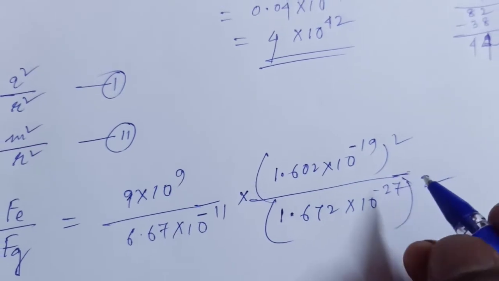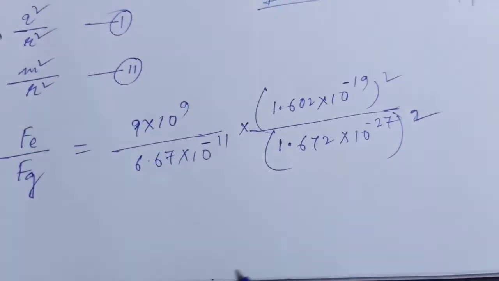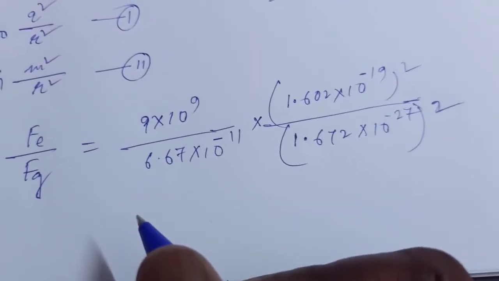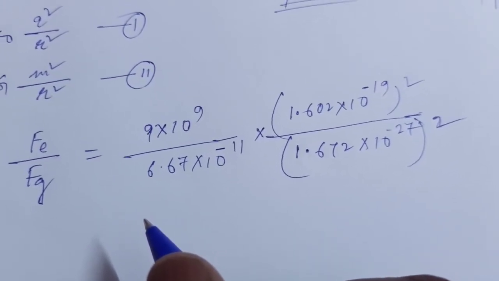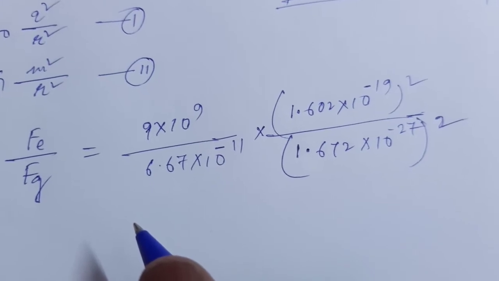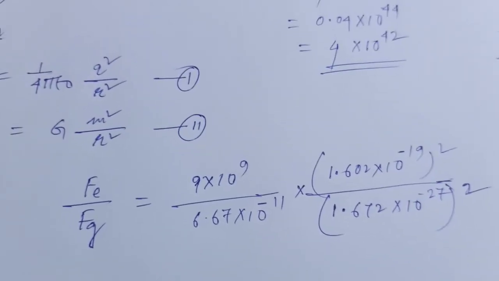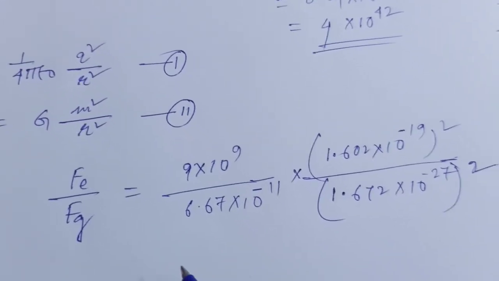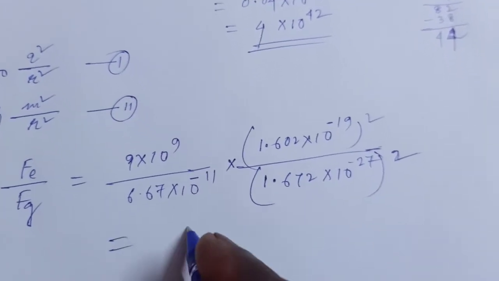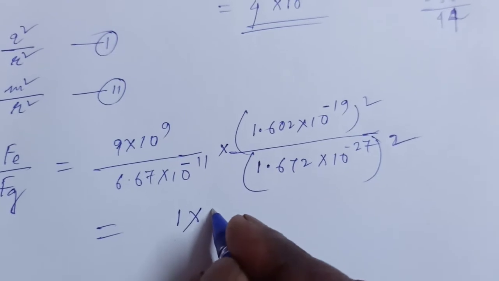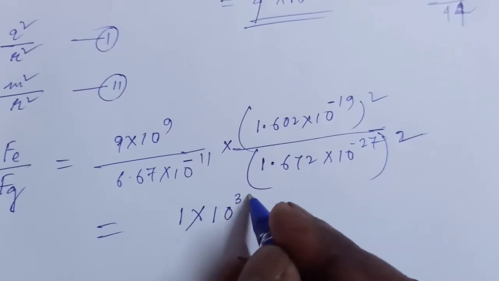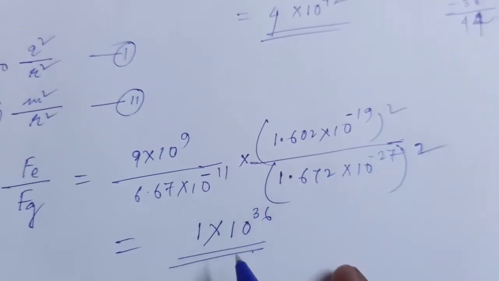It may be written as the ratio of the electrostatic and gravitational force, for two protons, or one electron and one proton, like that. This is one part of the equation, and it leads to the value 1 into 10 to the power 36.